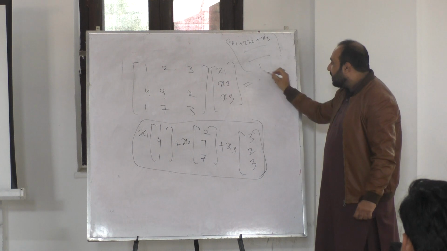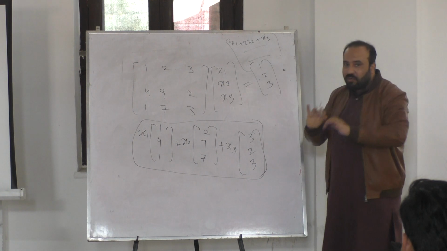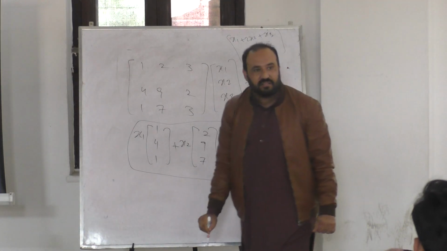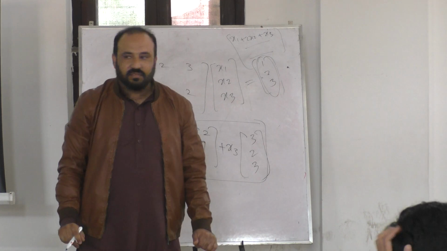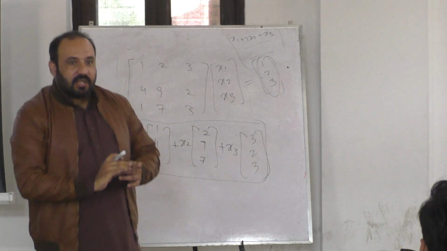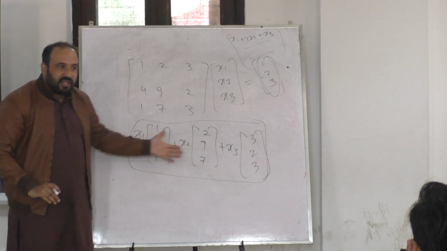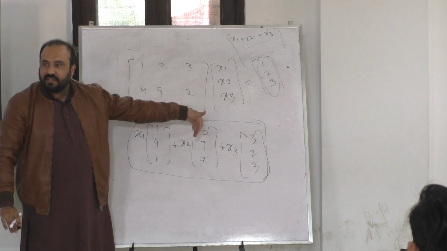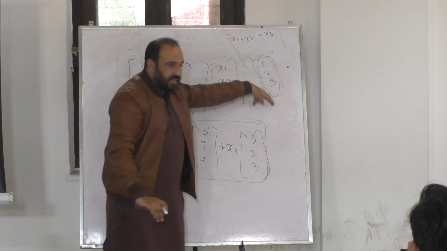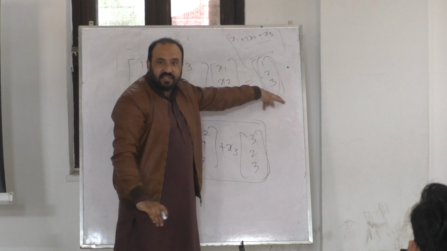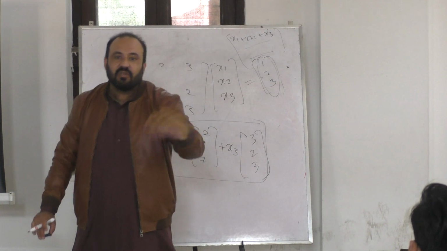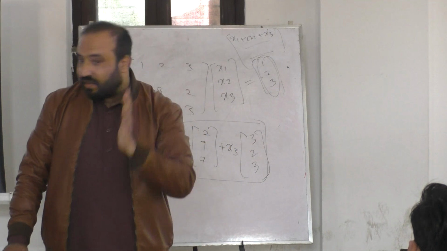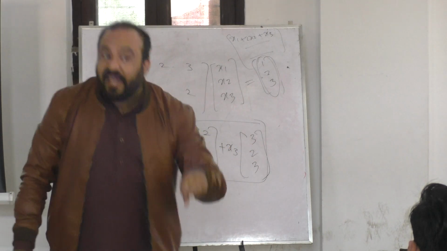When you are solving a linear system, all you are doing is you are checking whether this belongs to column space of the matrix or not. That's what you check. Because on the left hand side, it's a linear combination of the columns. And if the linear combination of the columns of the matrix can generate this thing, if columns can generate right hand side, then the system has solution, not otherwise. So when you solve a linear system, you actually check whether the right hand side belongs to column space of A or not.